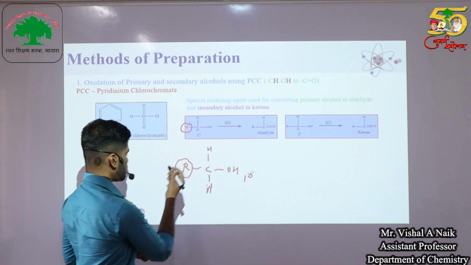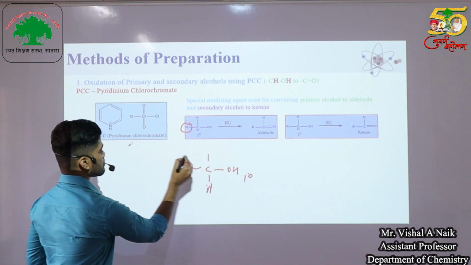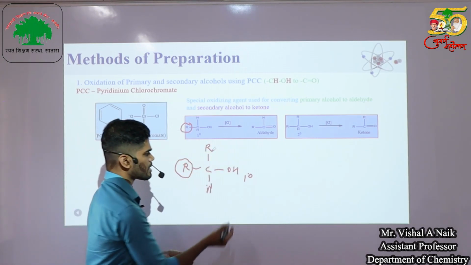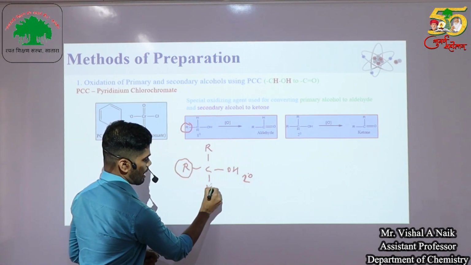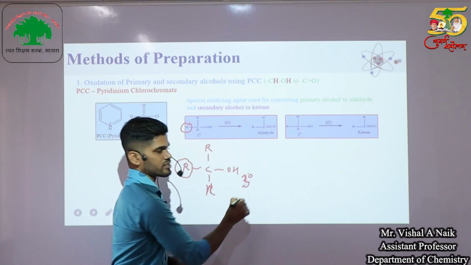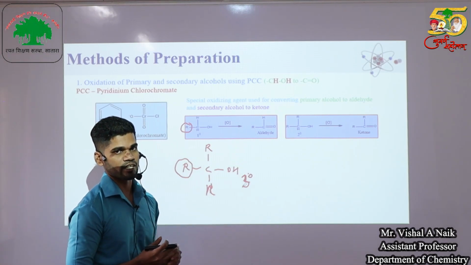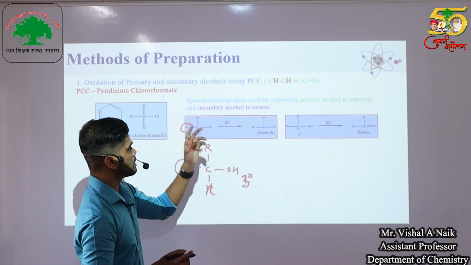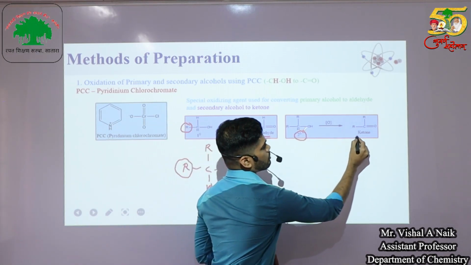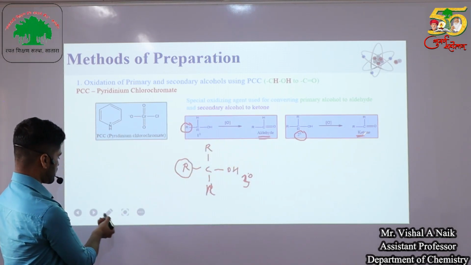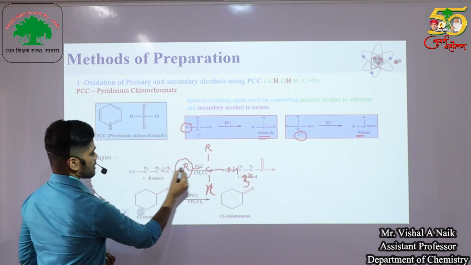If we replace one of the hydrogens by a second alkyl group, it is called a secondary alcohol. And if we replace the third hydrogen by an R group, it is called a tertiary alcohol. Very simple, we easily understand primary, secondary and tertiary alcohols by this concept. So PCC is generally used to convert primary alcohol into an aldehyde and secondary alcohol into a ketone. Then these are the general examples of primary and secondary alcohols.